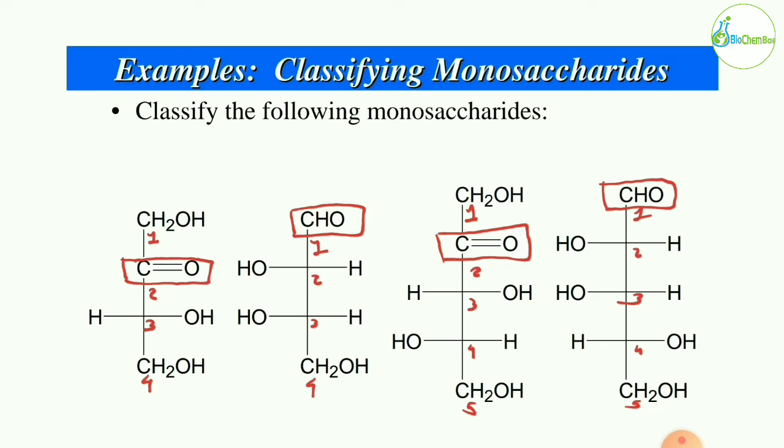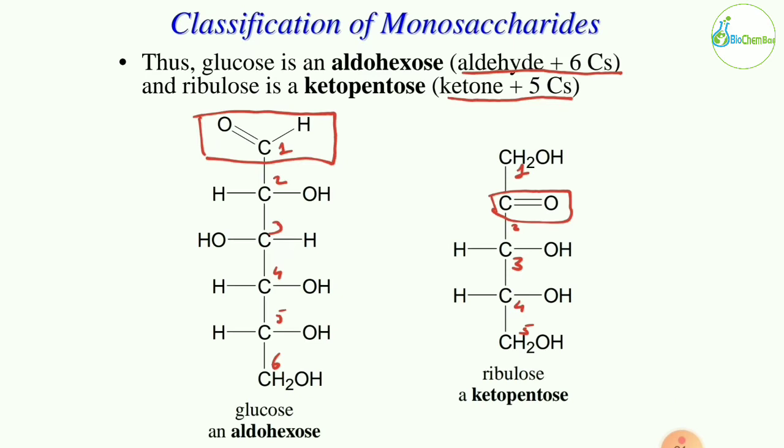So we call it ketopentose. And in the last molecule, the functional group is again an aldehyde, and the total number of carbons is 5. So aldopentose. So ketotetrose, aldotetrose, then ketopentose and aldopentose. You have to practice that.